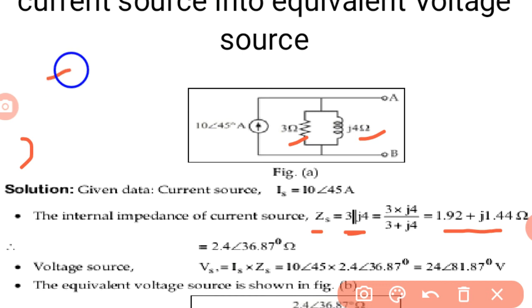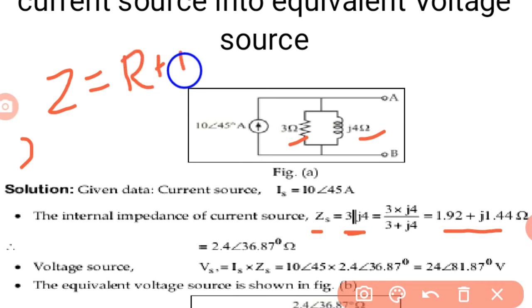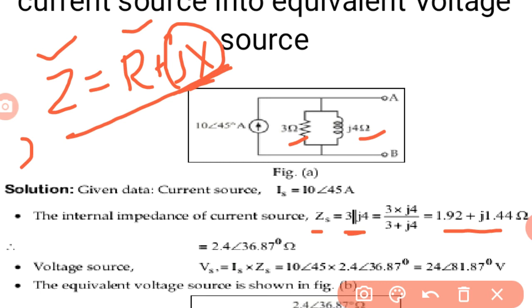So the complex representation of impedance is Z is equal to R plus jX. This is called an impedance. When the imaginary part is equal to 0, then Z is called a resistance. But in this case the reactive component is 4 ohms, so it is called an impedance, Z is equal to R plus jX.